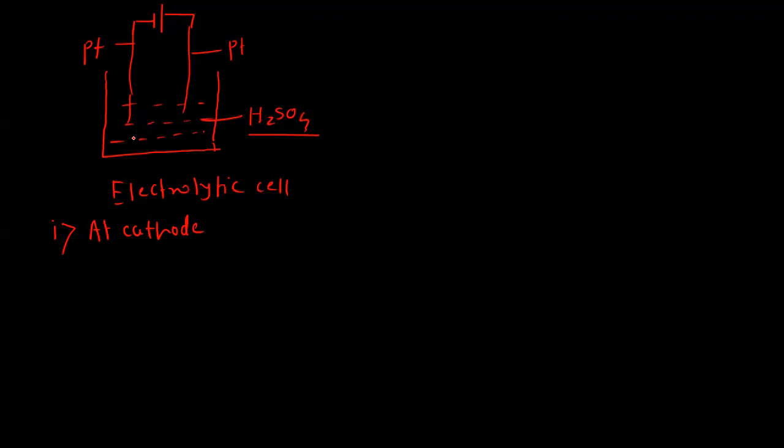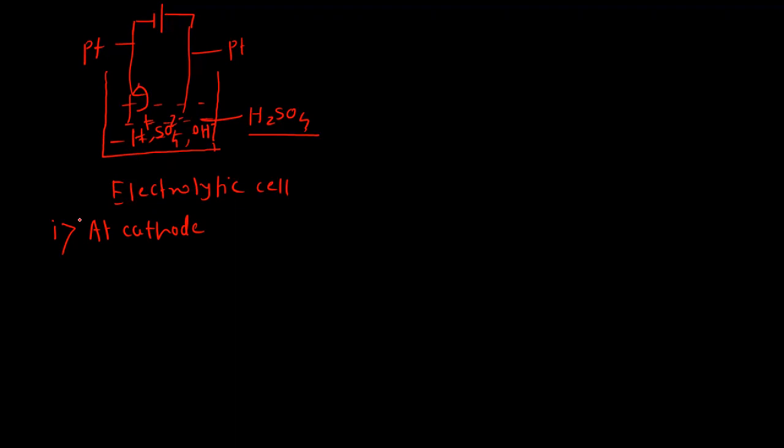The cathode is negatively charged. The solution contains hydrogen ions, sulfate ions, as well as hydroxyl ions, as it is an aqueous solution. So positively charged hydrogen ions migrate towards the cathode and get discharged there.